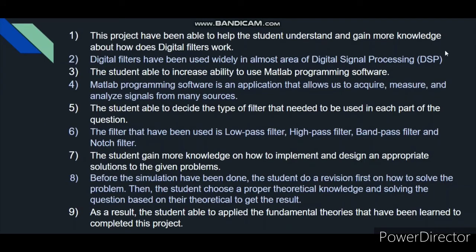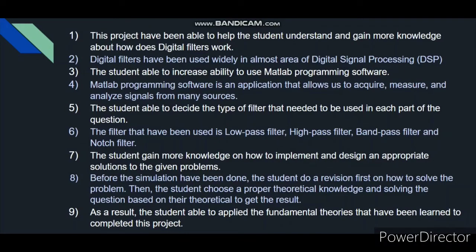As a conclusion, this project has helped the students understand and gain more knowledge about how digital filters work. Digital filters have been used widely in almost every area of digital signal processing. One of the reasons is that they can perform mathematical operations on a sampled discrete-time signal to reduce or enhance certain aspects of the signal.